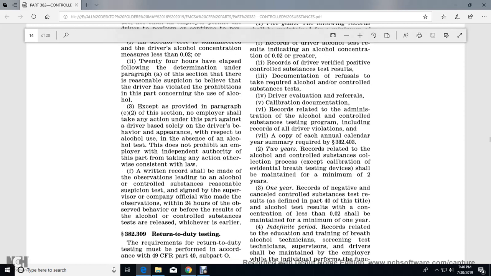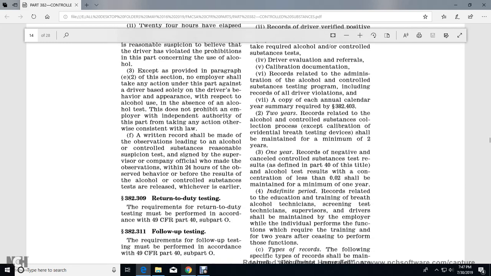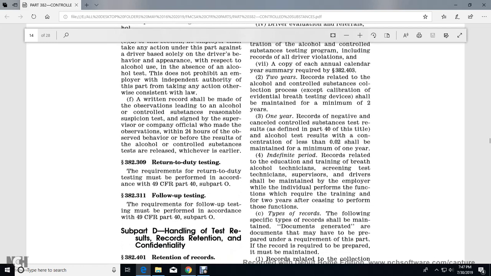Two years. Records related to the alcohol and controlled substance collection process, except calibration of the evidential breath testing device, shall be maintained a minimum of 2 years. One year. Records of negative and canceled controlled substance test results as defined in 49 CFR Part 40 shall be maintained. Alcohol test results with a concentration of less than 0.02 shall be maintained a minimum of 1 year. Records related to education and training of breath alcohol technicians, screening test technicians, supervisors, and drivers shall be maintained by the employer while the individual performs the functions required by the training, and for 2 years after ceasing to perform these functions.